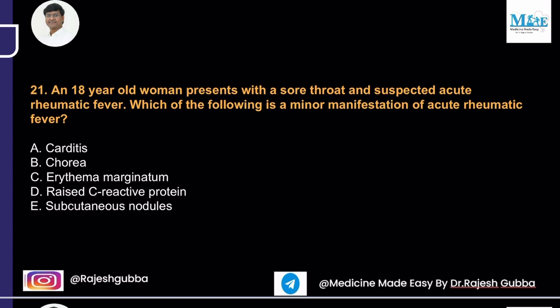An 18-year-old woman presents with a sore throat and suspected acute rheumatic fever. Which of the following is a minor manifestation of acute rheumatic fever? The options are carditis, chorea, erythema marginatum, raised C-reactive protein, subcutaneous nodules. So the question asked is about minor manifestations. Carditis, chorea, erythema marginatum and subcutaneous nodules, these are the major manifestations. And one more important major manifestation is polyarthritis.